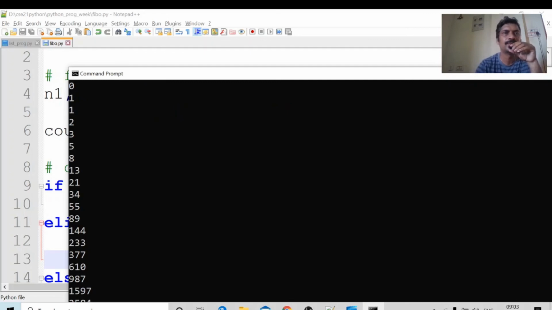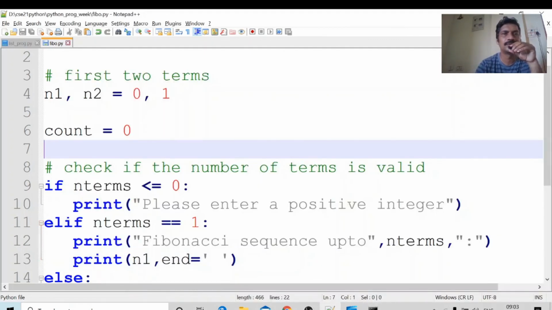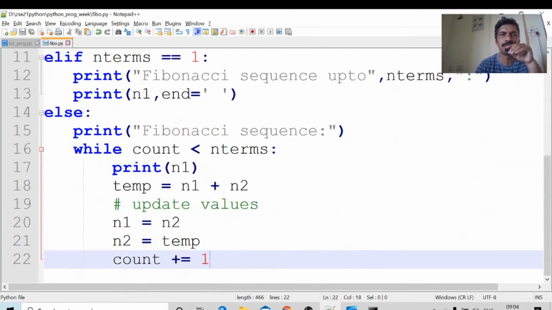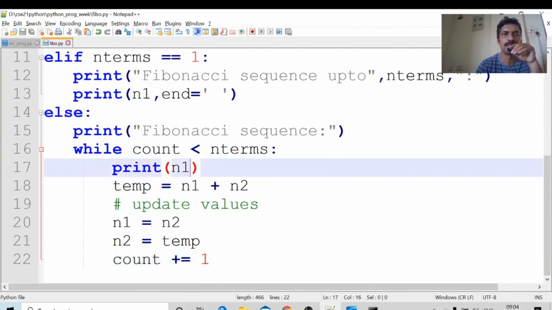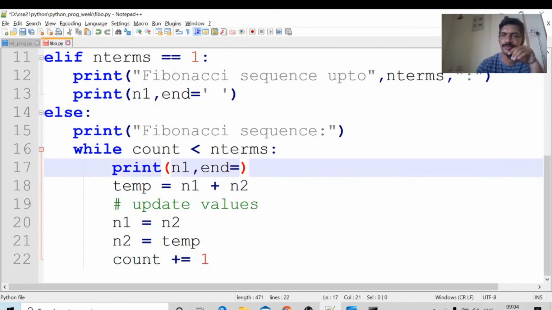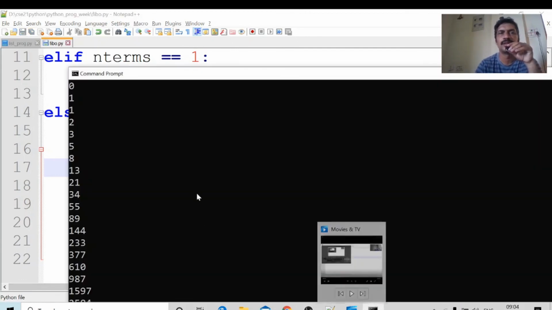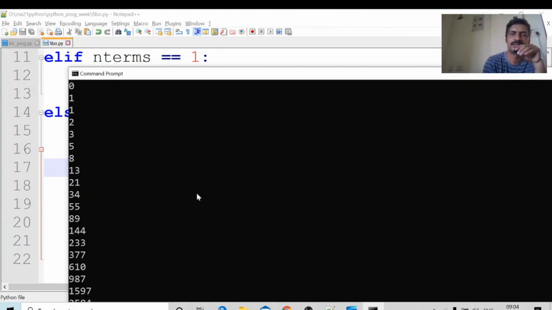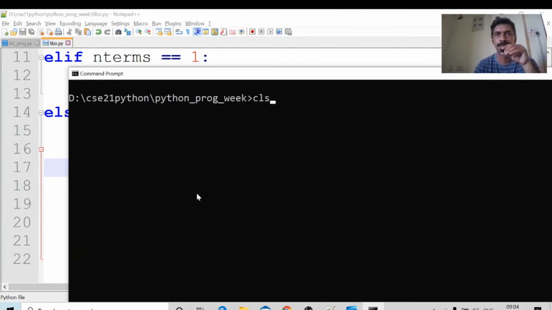No, here it is not saved. n1 equal to Fibonacci, n terms equal to 1. For 1 we have placed end. For not 1, here we also have to place the end. End equal to. Ctrl S. Now we will run. All the numbers are side by side. cls. That is also okay, no problem.